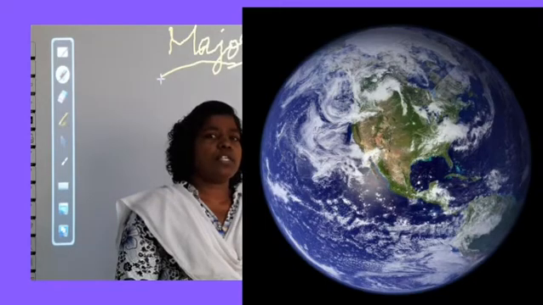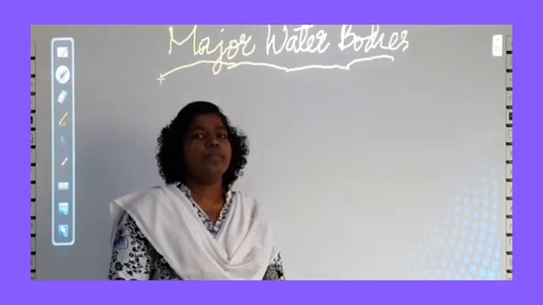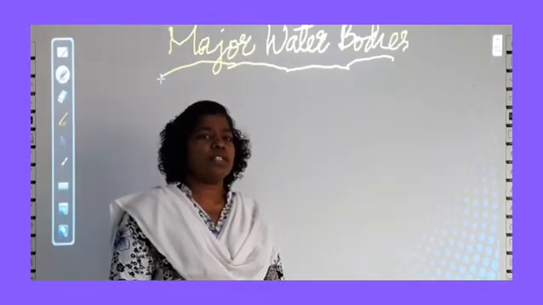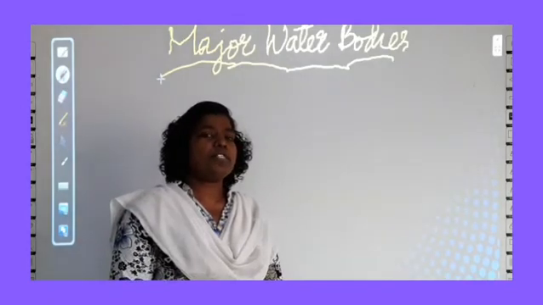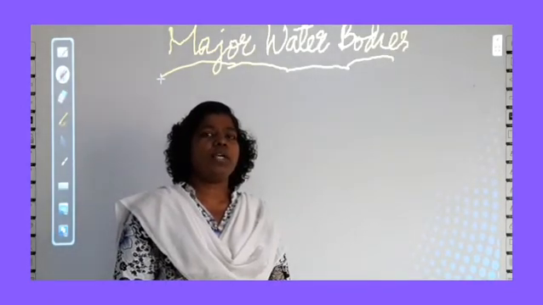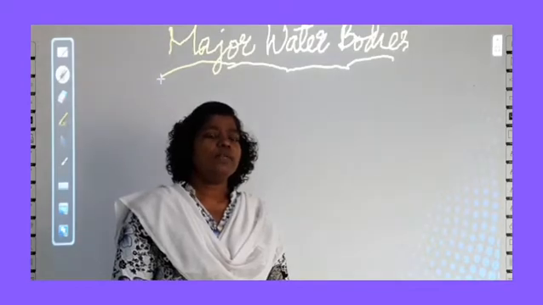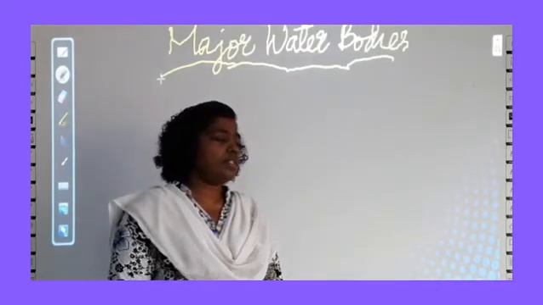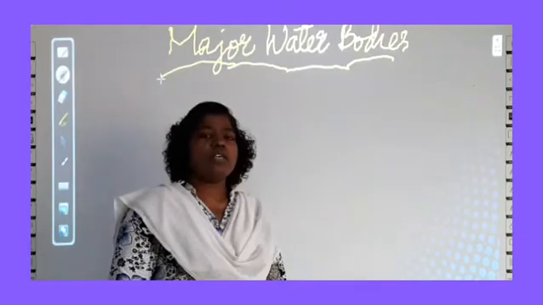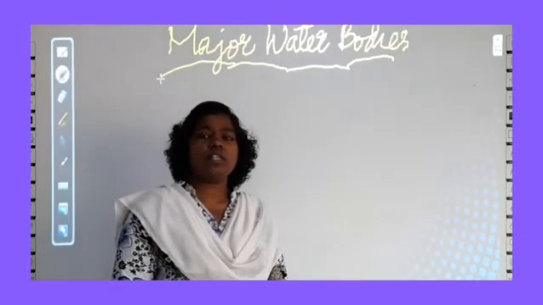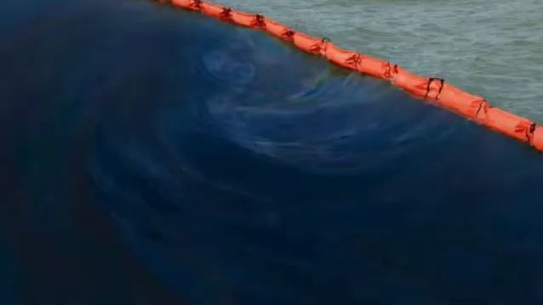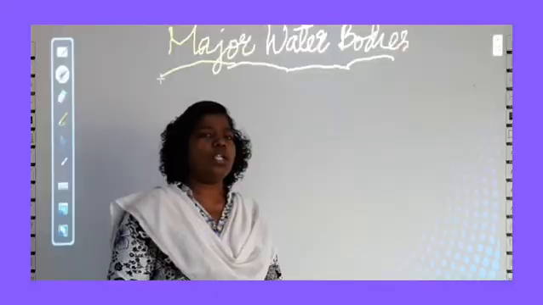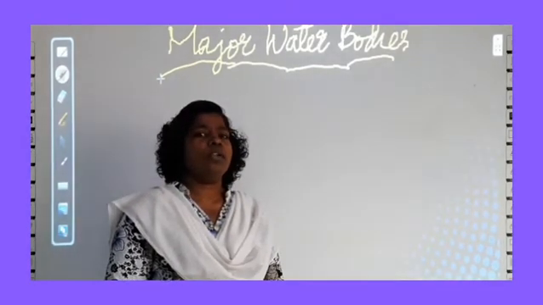How much percentage of the earth is covered by water? It is 71%. And how much percentage of the earth is covered by land? It is only 29%. Among the water bodies, 97% is salt water. Only the remaining water is possible for drinking.